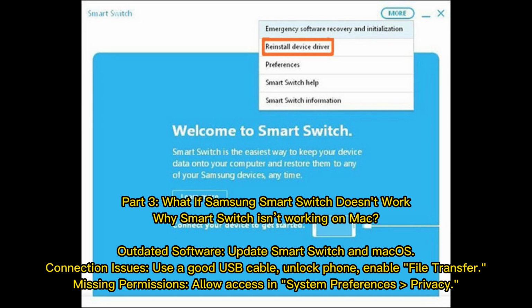Outdated software. Update Smart Switch and MacOS. Connection issues. Use a good USB cable. Unlock phone. Enable file transfer. Missing permissions. Allow access in System Preferences Privacy.